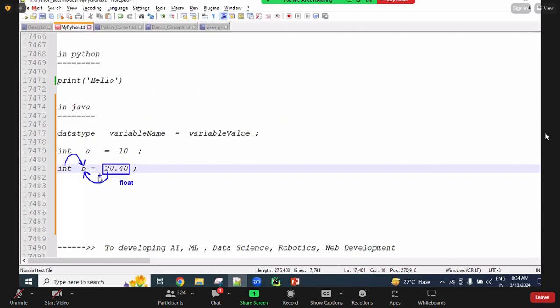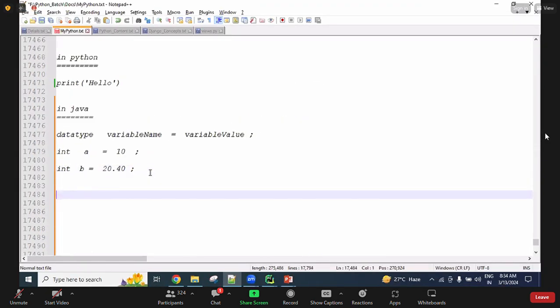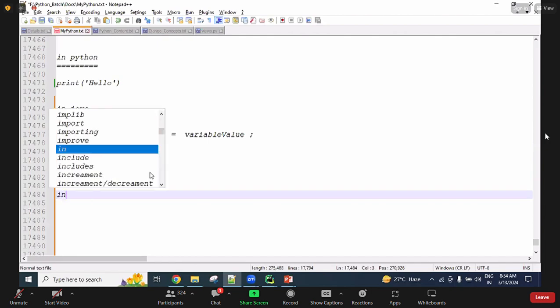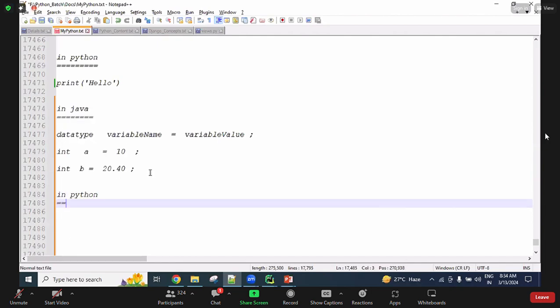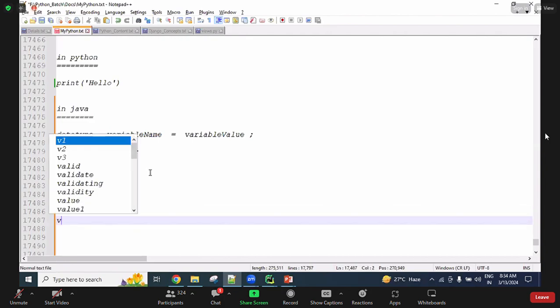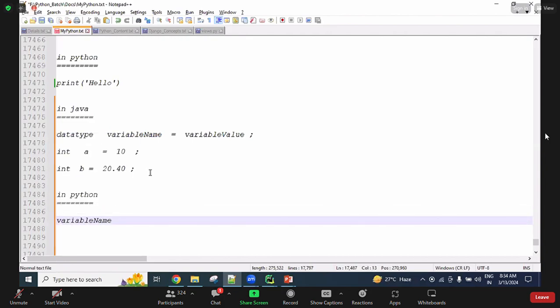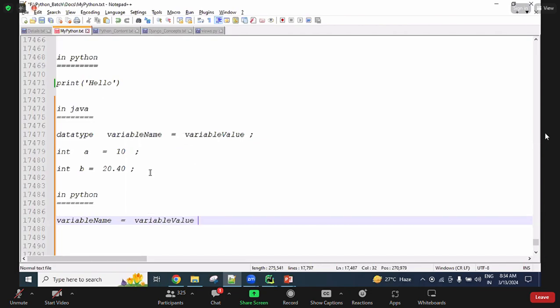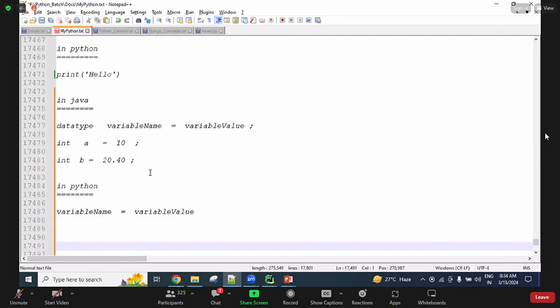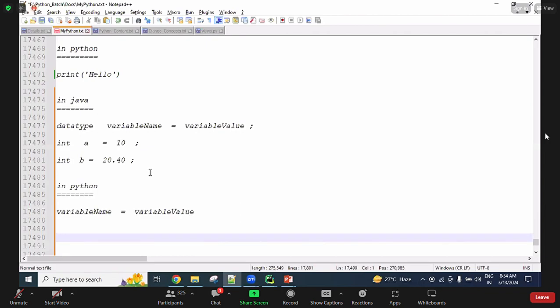Now you can compare with Python, guys. In the Python language, our syntax is just the variable name equal to the variable value, with no semicolon and no data type. Just variable name equal to variable value.